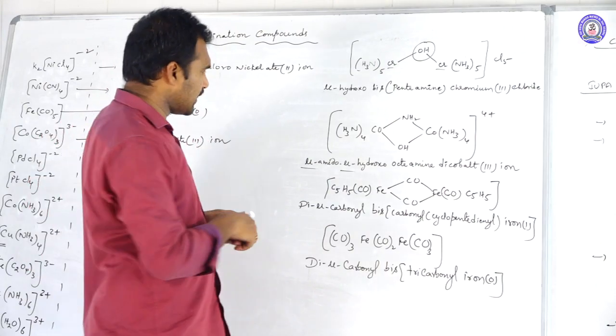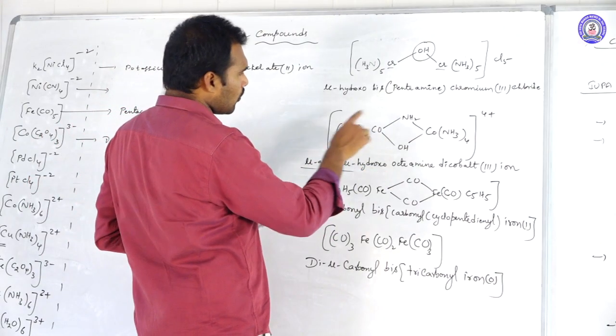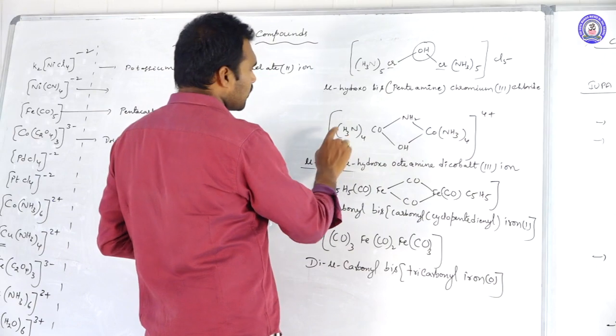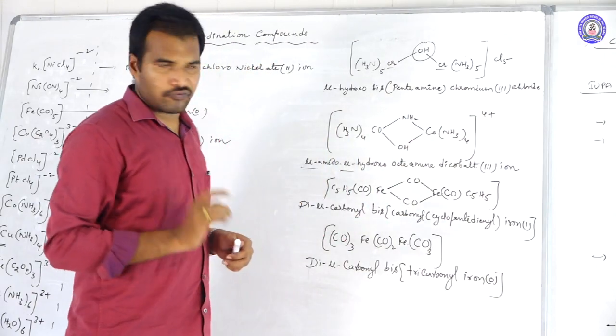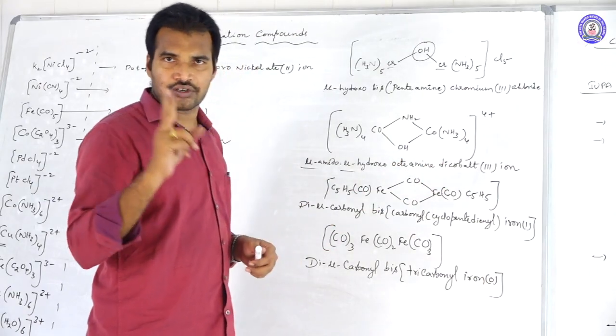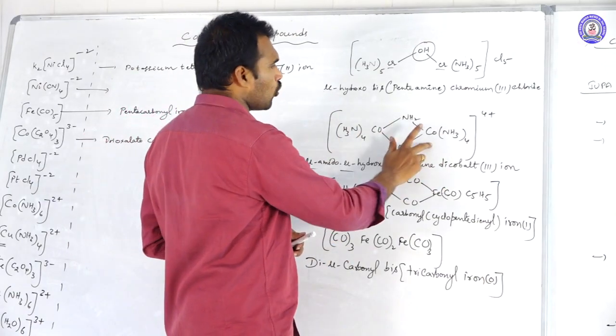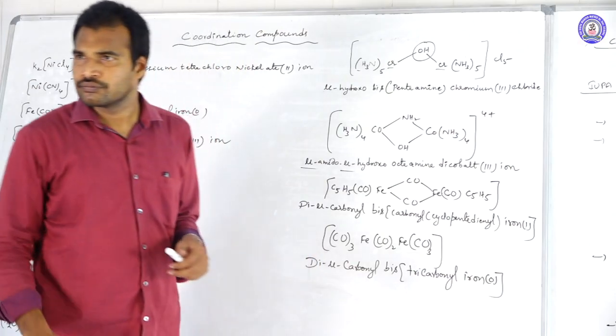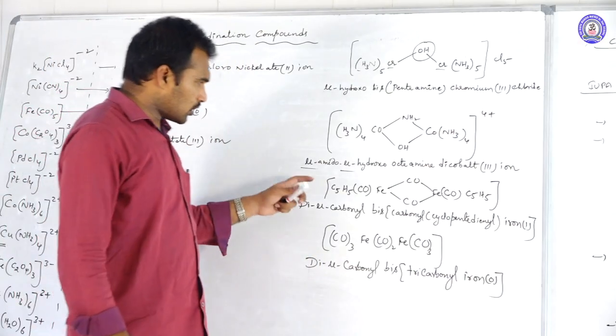Total how many are there? See that, mu amido, mu hydroxo. Total how many amine ligands are there? 8 are there, 4 plus 4. So octaamine. How many cobalts are there? 2 are there. So octaamine dicobalt 3 ion. Understood? Next, move to the third one.